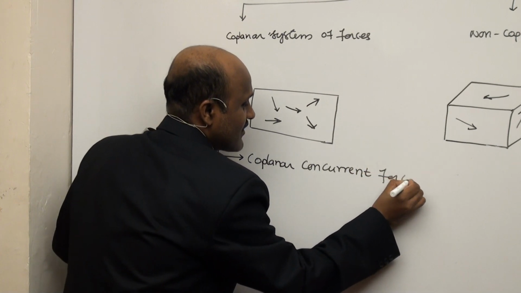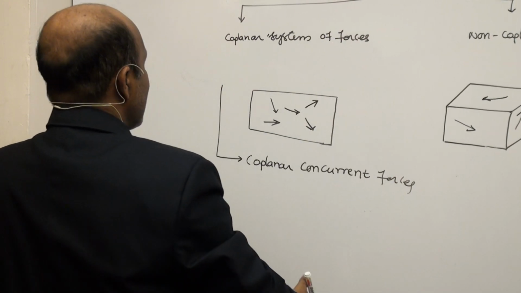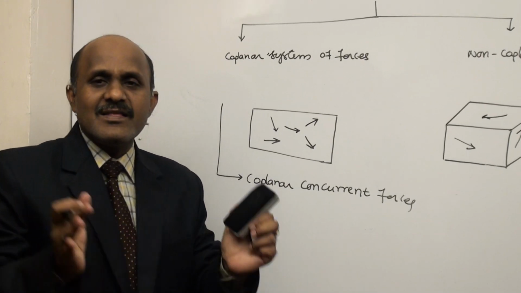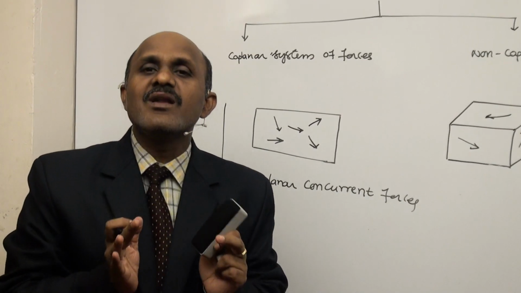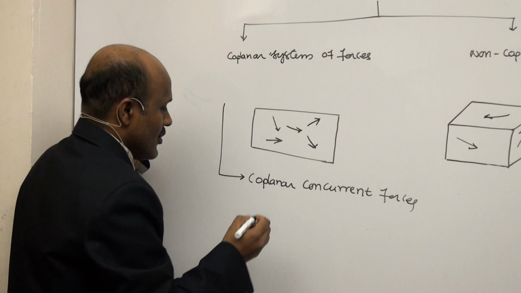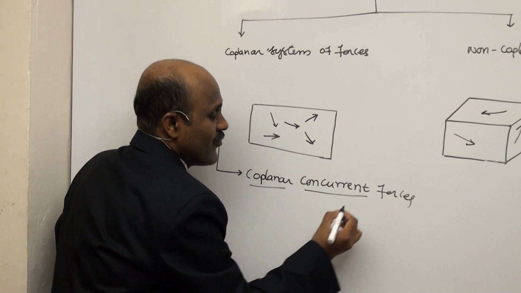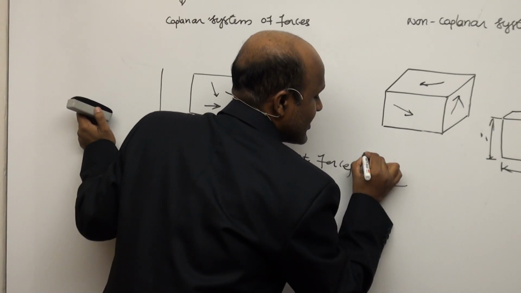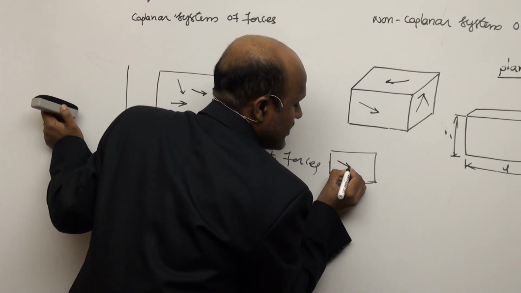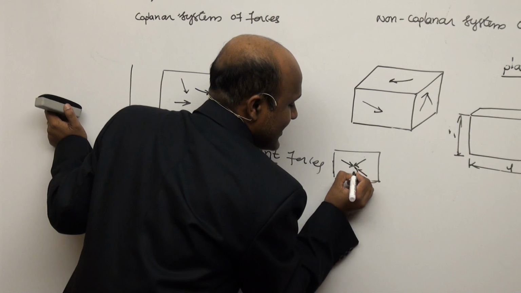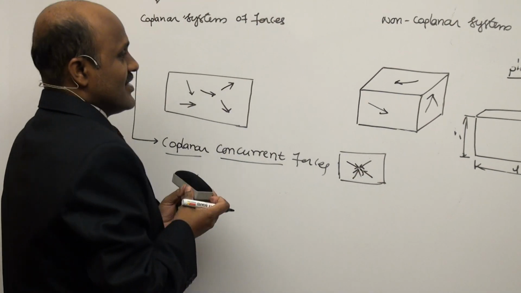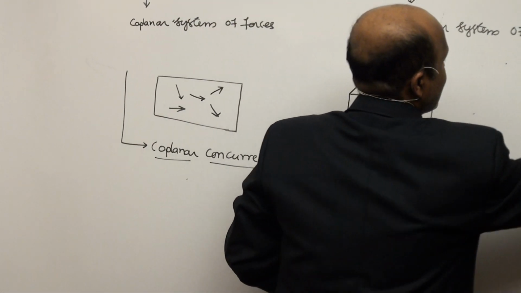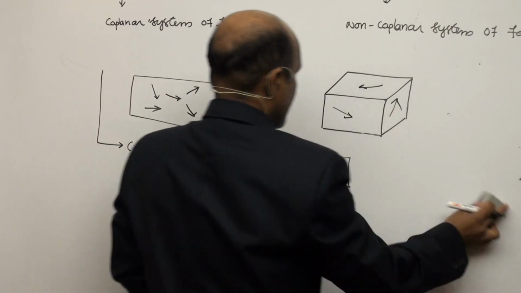Coplanar concurrent forces. All of you see, under this classification, it is coplanar. That is nothing but all forces must be in one plane only. See here, coplanar concurrent forces. So here are forces and their line of action in one plane, but the lines of action of the forces intersect at one point.